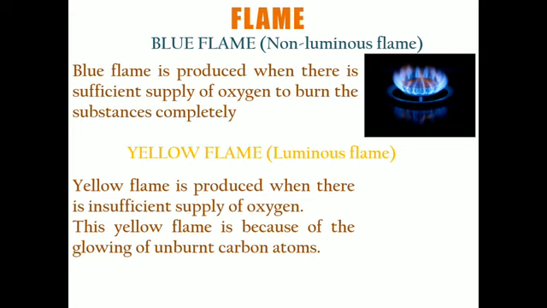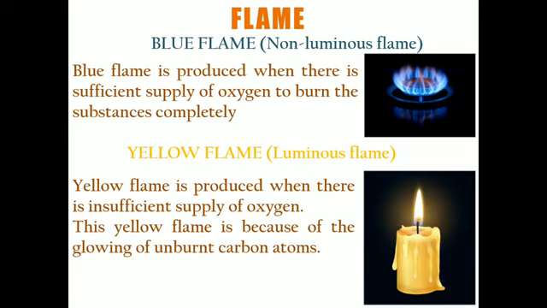Normally in a candle, you have seen that a yellow flame comes out. This yellow flame is because of the glowing of unburned carbon atoms. The fuel we use, like LPG or wax in the case of a candle, both contain hydrogen and carbon, that is, hydrocarbons.